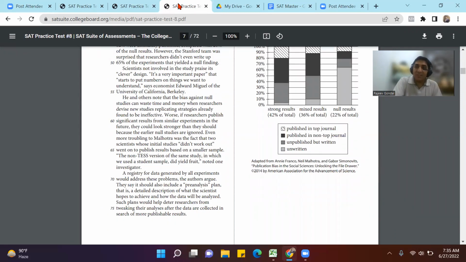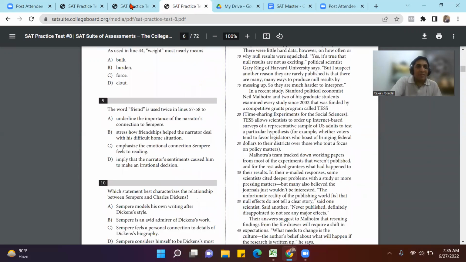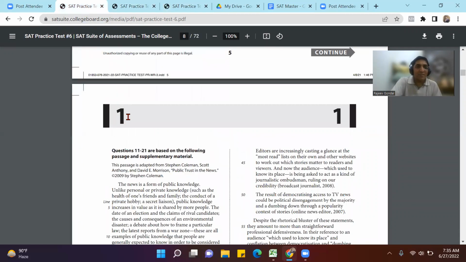Sometimes they manipulate the data, or sometimes they do not publish the results at all. So what are the implications of it? So as you can all see, this is the third passage. The third passage is about some social development. The topic can be from either science or social sciences, or some development like what could be the impact of internet on our memory.